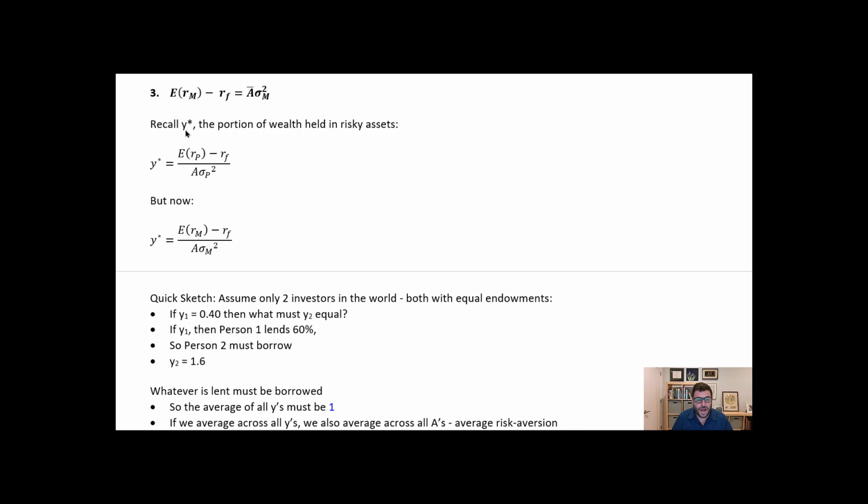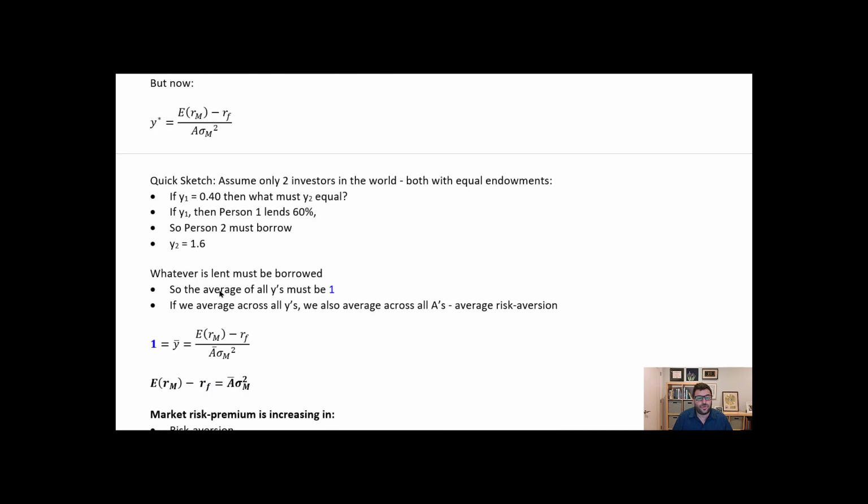Recall that Y star is the portion of wealth held in the risky assets. So we have this relationship that Y star for any portfolio is going to equal the expected return of the portfolio minus the risk-free, so the portfolio's risk premium, divided by the portfolio's risk times this risk aversion level. But now, since we're not talking about a portfolio but the whole market, I can substitute the market portfolio for some risky portfolio.